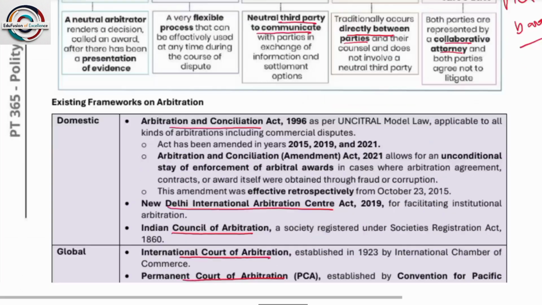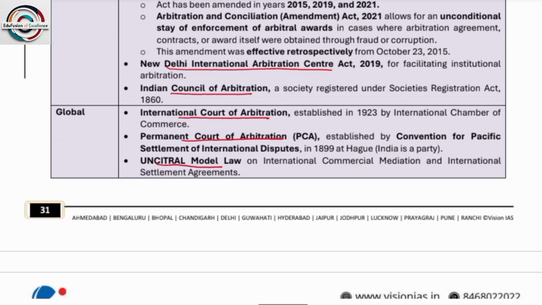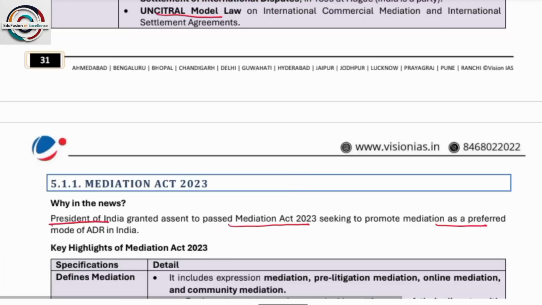Next is the existing framework on arbitration. So domestic: arbitration, conciliation, the New Delhi International Arbitration Centre Act 2019, Indian Council of Arbitration. So these are some of the domestic ones, and global are the International Court of Arbitration, Permanent Court of Arbitration, UNCITRAL Model Law. So these are some of the global ADR.